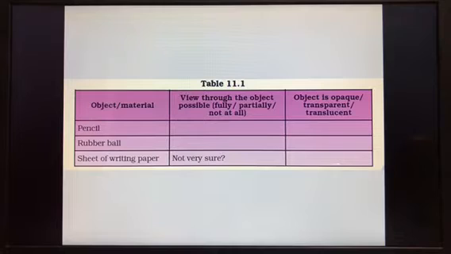Okay, now in this activity we have taken a few things, and through that we have seen which objects will allow the light to pass through and which will not, and what type of object it is. This way we have completed this activity as well as the table. Now let us see the next activity. What exactly are shadows? Already I told you what shadows are. Can anyone tell what shadows are? When light is blocked, then shadows are formed.